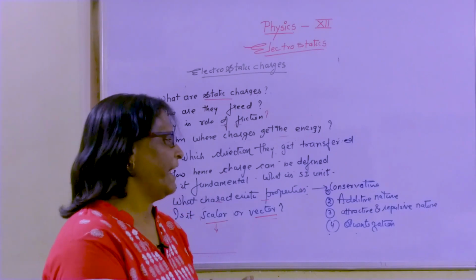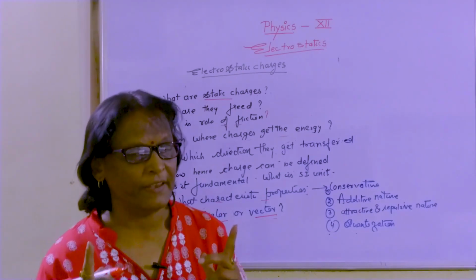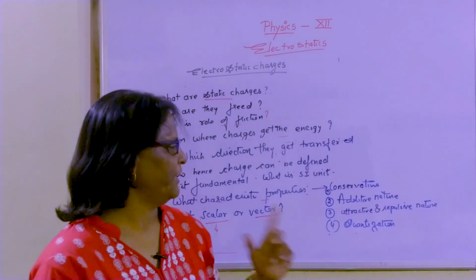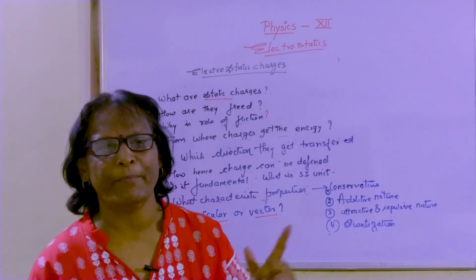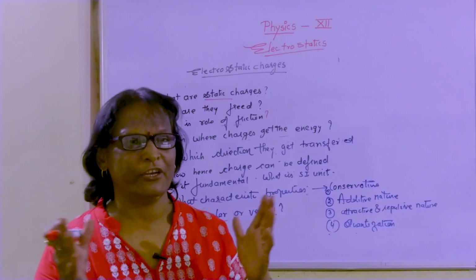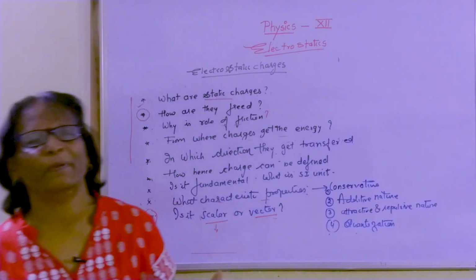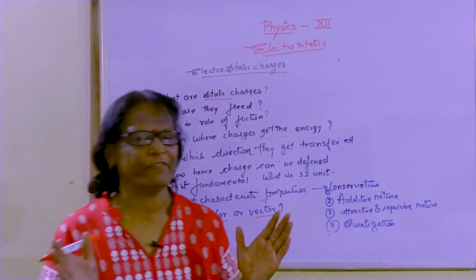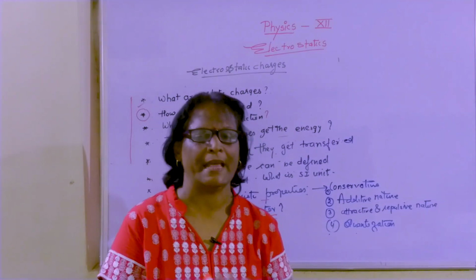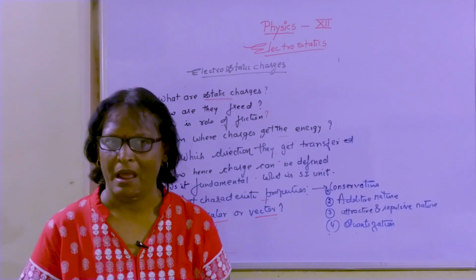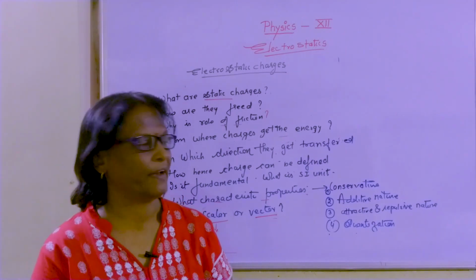Hence, we have two types of forces. When two same types of charges are brought together, they will push and show repulsive nature, and when opposite types of charges are brought closer, they pull and show attractive nature.